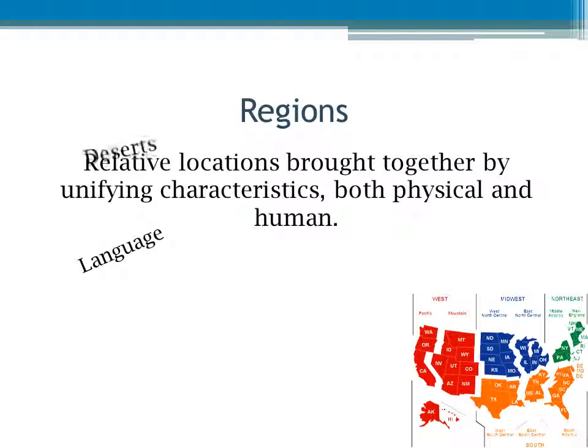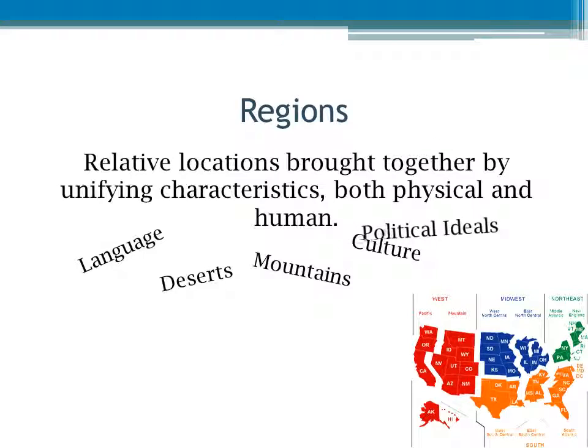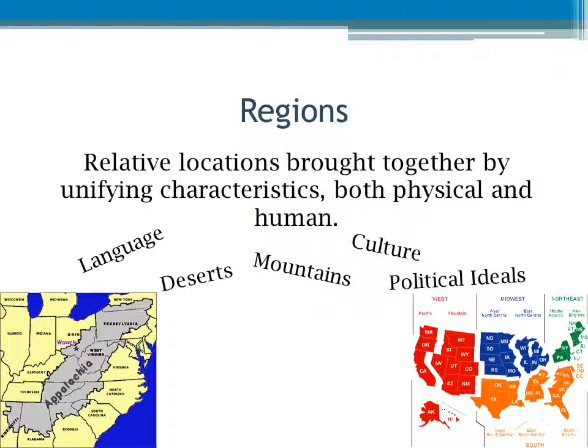Different types of physical regions are deserts, mountains, grasslands, and rainforests. In a city or town, there may be commercial or business regions and residential regions. Different regions are unique in their characteristics. For example, the Appalachian region or the Midwest America. The Appalachian region of America is defined by the Appalachian Mountains, a physical feature.